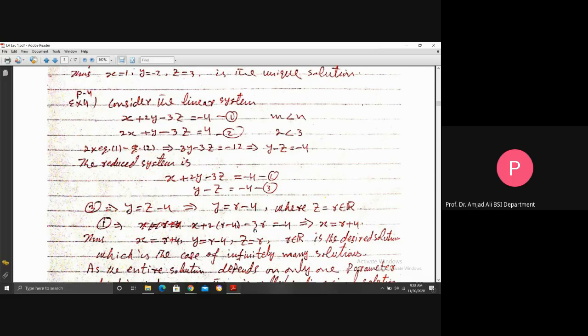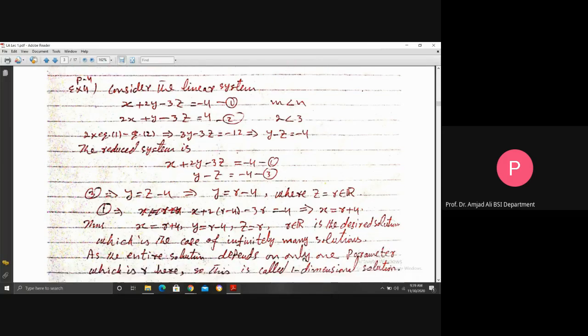2r minus 3r is minus r, transfer here becomes plus r, and minus 2, 4, 8, transfer here plus 8, minus 4 plus 8 is 4. Thus, x is r plus 4, y is equal to r minus 4, z is equal to r, where r belongs to R, is the desired solution, which is the case of infinitely many solutions.